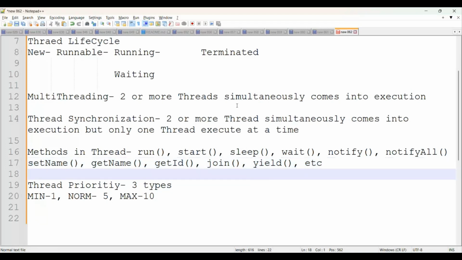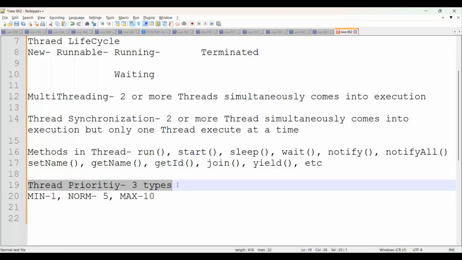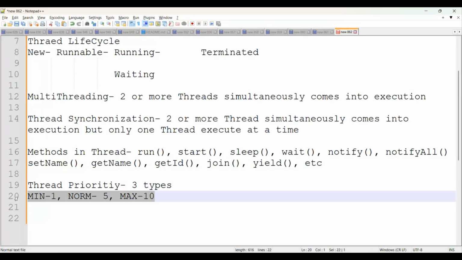Fine. Coming to next, thread priorities. There are three types available in thread priorities: min, norm, and max. But if you are using Windows, it will not follow the thread priority. Windows always follows its own priority algorithms like first come first serve, time slicing, round robin, shortest job first. Such algorithms they are going to follow.